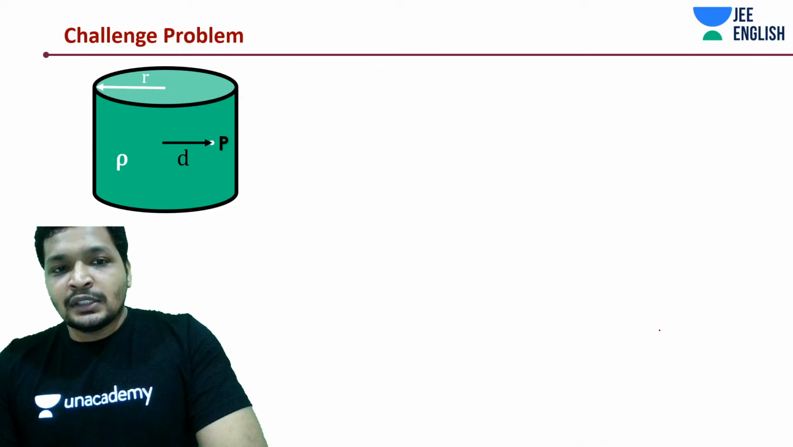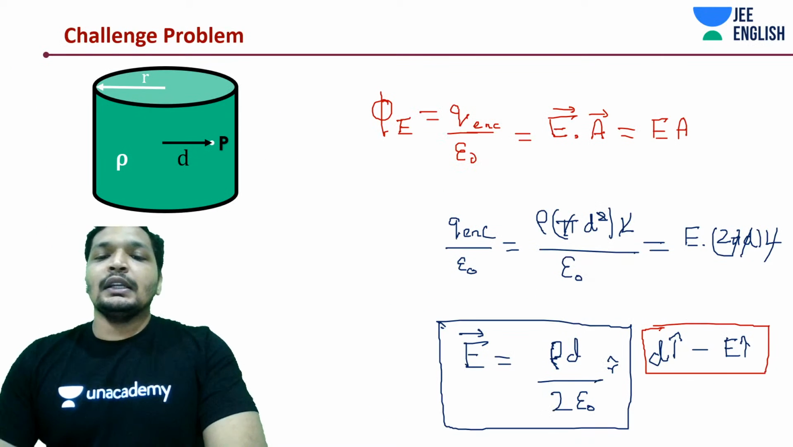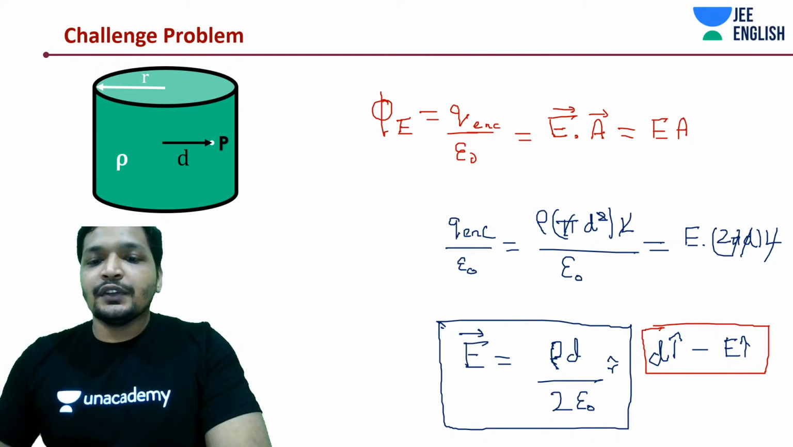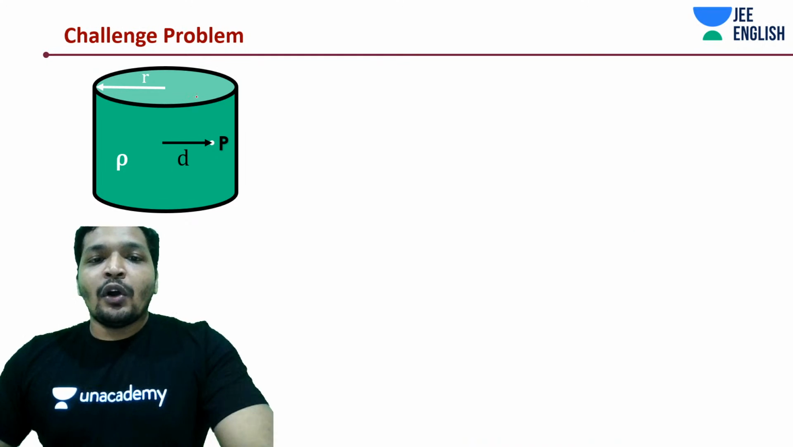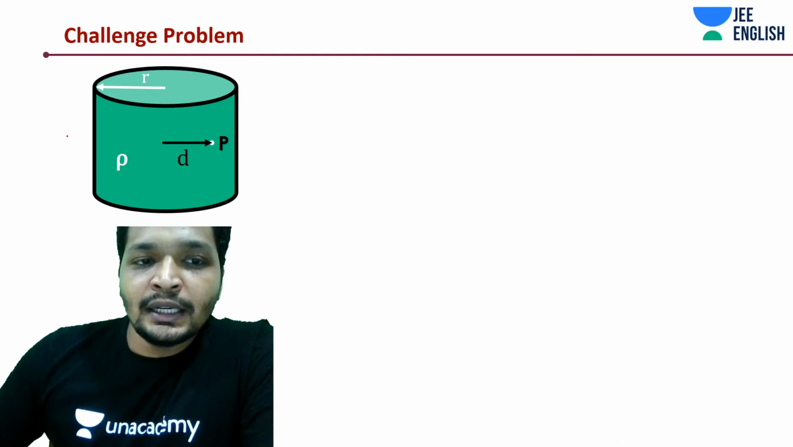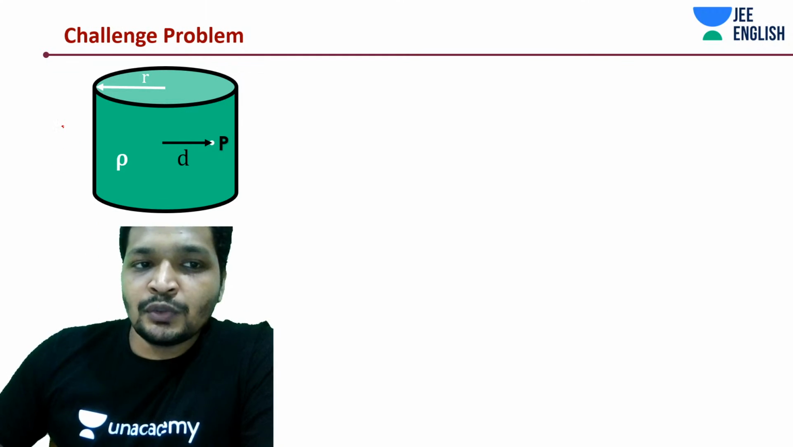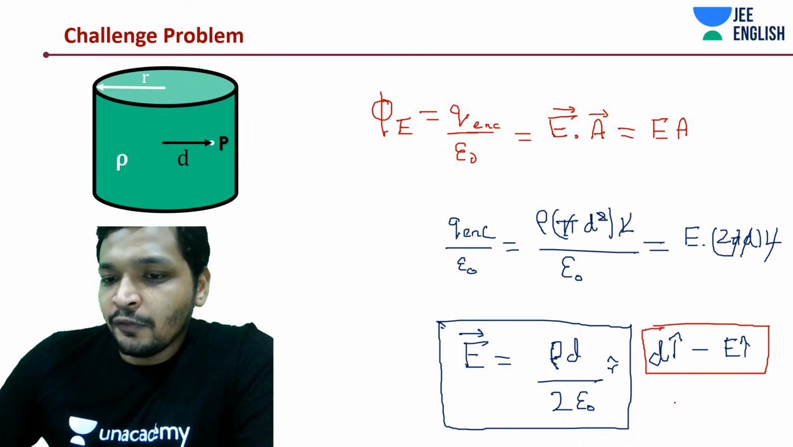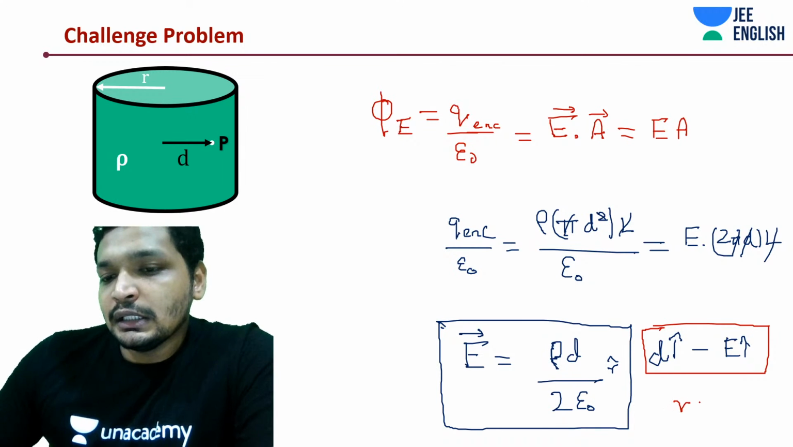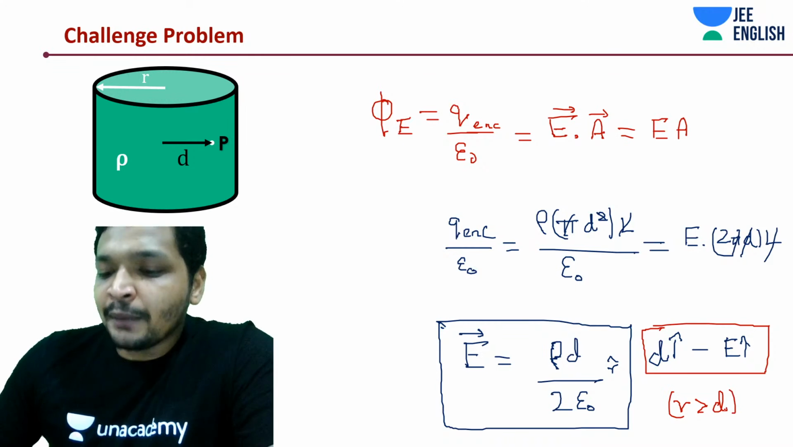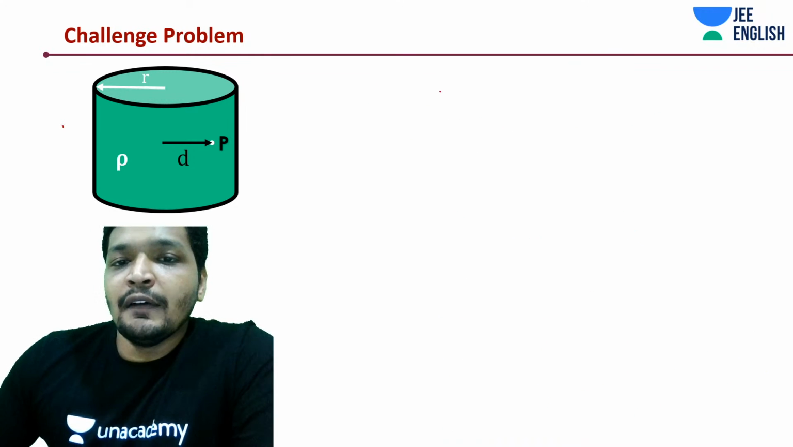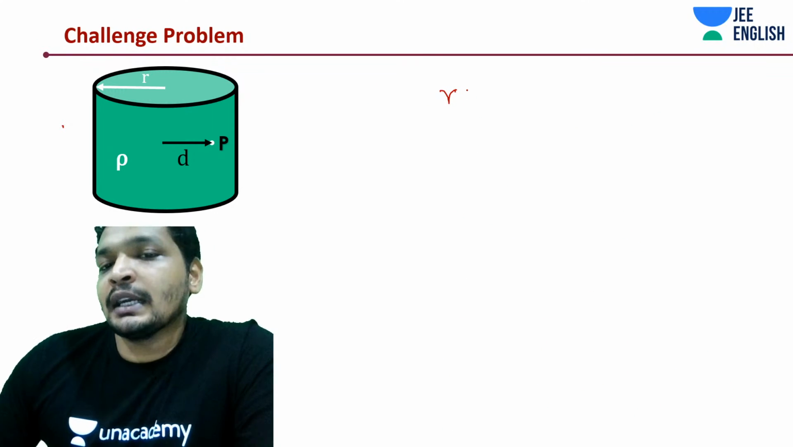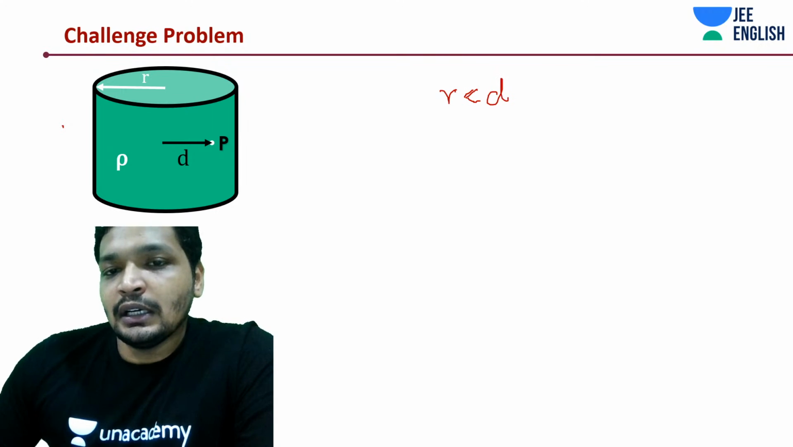I believe this was simple. So let's do a thing then: I will derive the other case as well. We don't have a problem with that. So what if the point was lying outside? What we derived is only true when R is greater than d. If I am talking about a case where d is greater than R, where R is the radius of the cylinder, right?